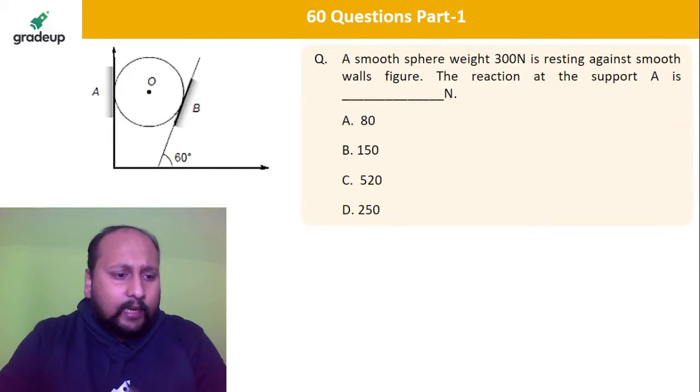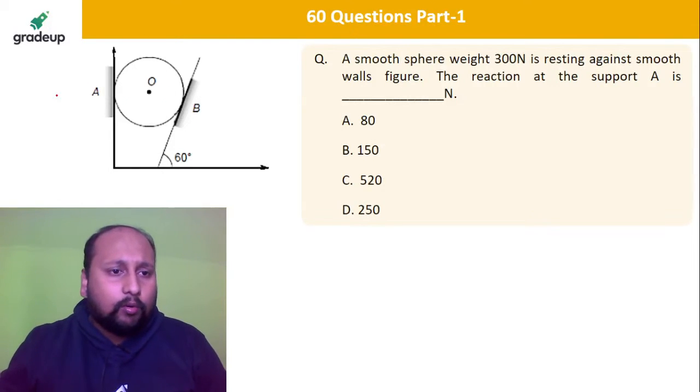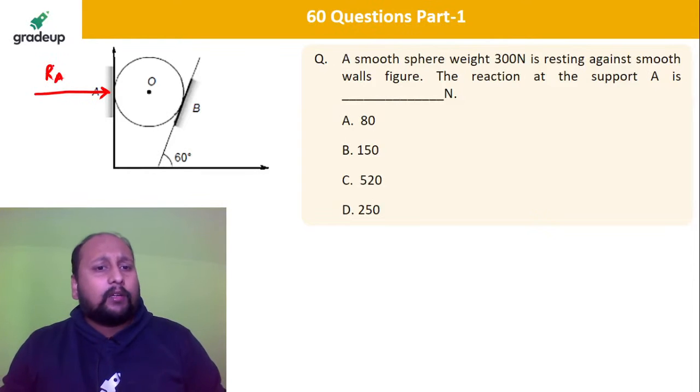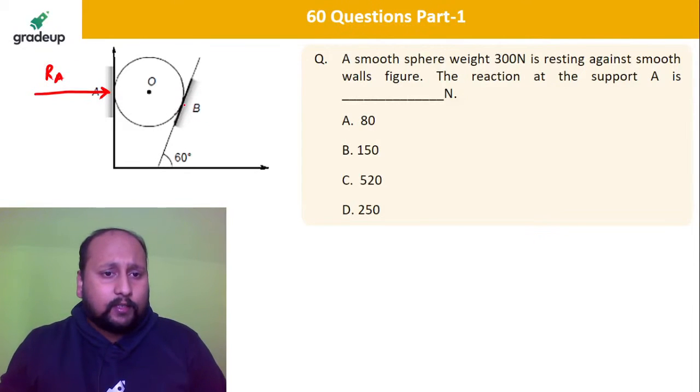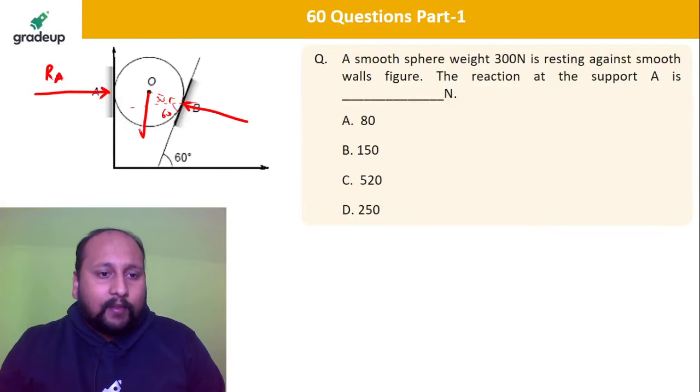Let me draw the reaction forces to make it much easier to understand. So this is your reaction force. Reaction is always perpendicular to the surface. So this is your reaction force. Let me draw a line like this, and if this is 60, this will be 30, because it will be making a perpendicular. And there is a weight.